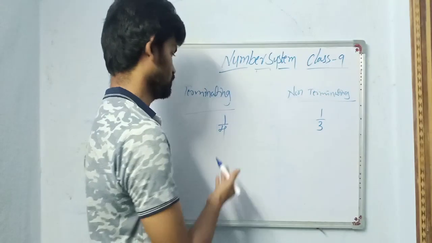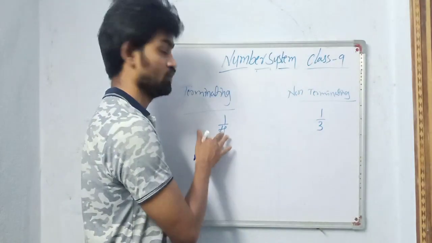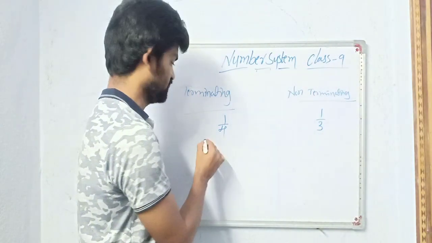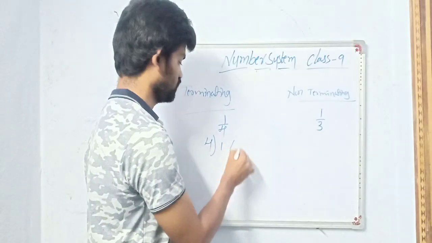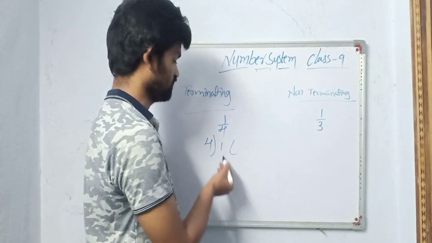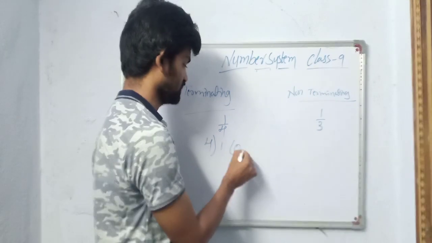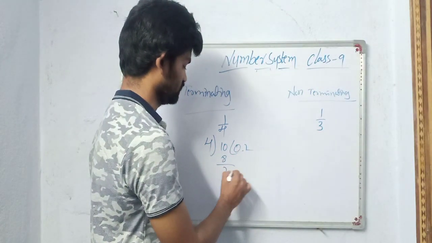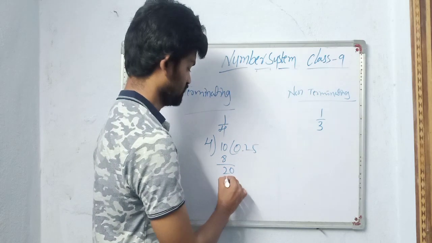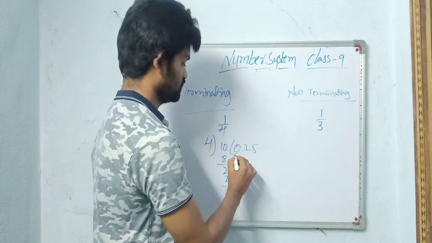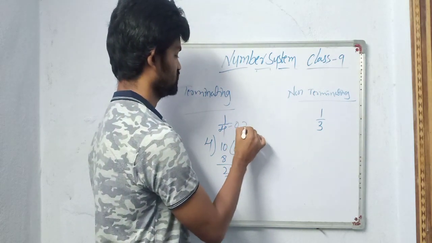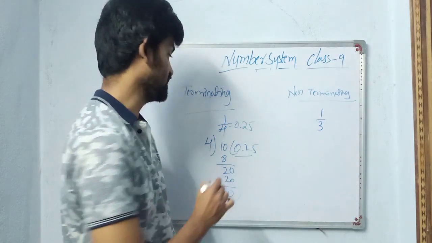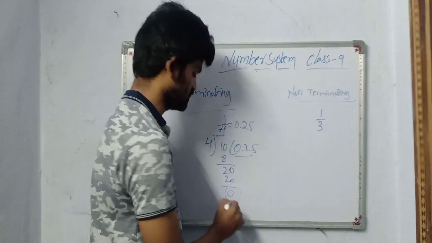I will take two numbers here, 1 by 4 and here 1 by 3. Now I simplify. We know division, no? So I'll divide 1 with 4. 1 is not divisible by 4. So I'll mark 0, 4 2s are 8. So another 2 we get, 4 5s are 20. Remainder is 0. So what is the value? It is 0.25.